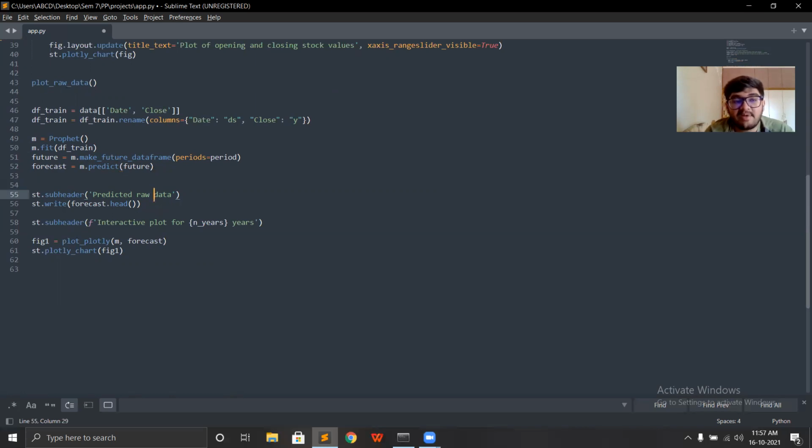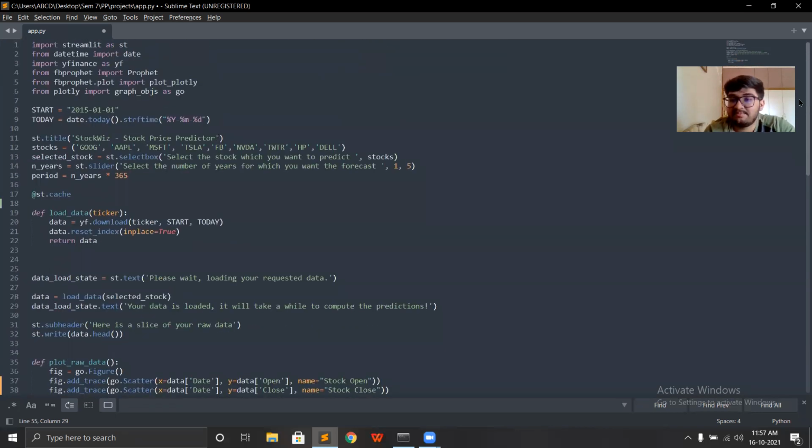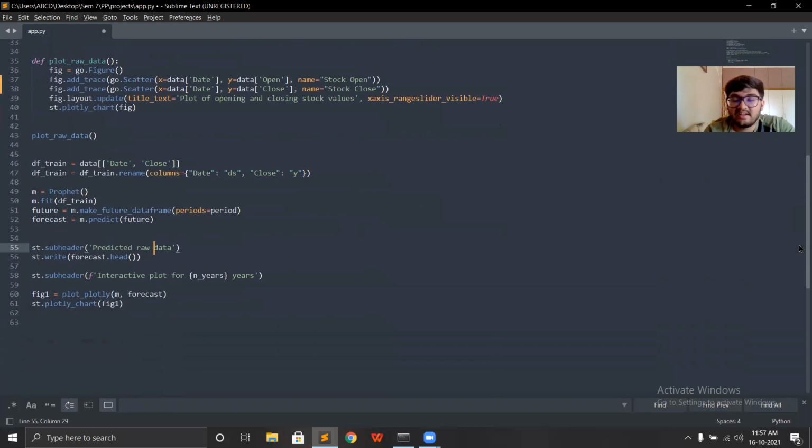I'm adding another subheader to my web app, which will display the raw predicted data from Prophet. And then again, I'm plotting the interactive plot of predicted data as well as the real data which we got from the Y Finance API. So the only difference will be the predicted data will be n years in the future, and that n will be selected by the user. So this was the code. The web app is simple as well as robust and easy to understand.